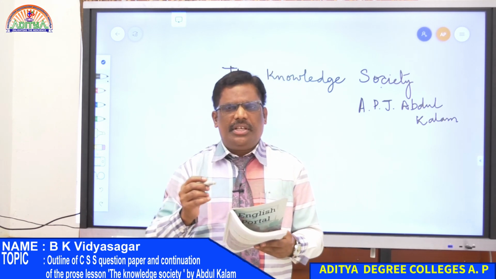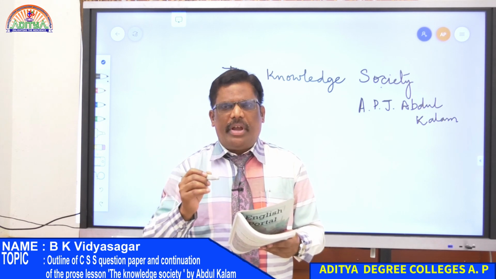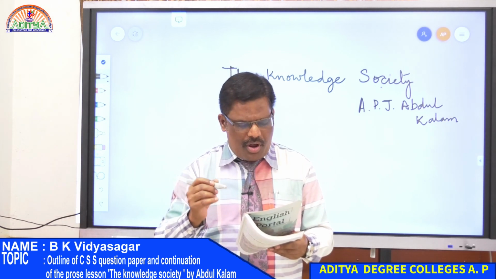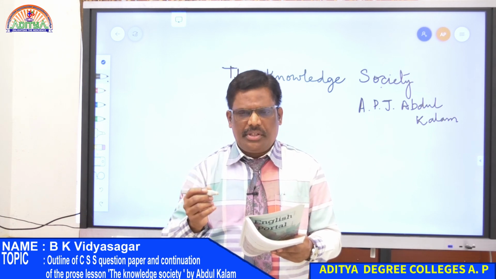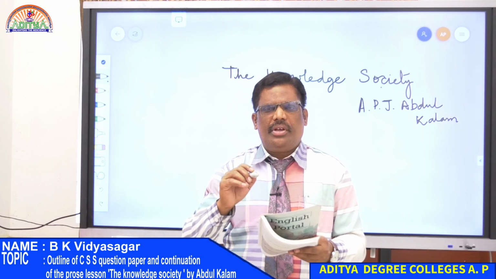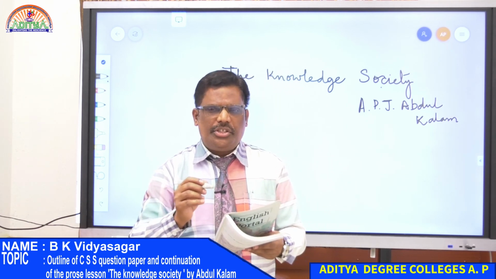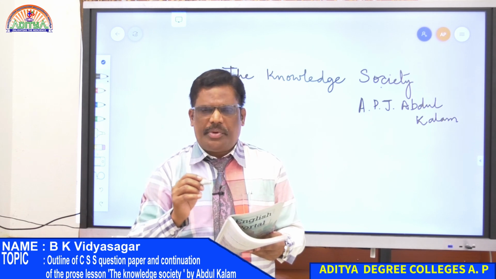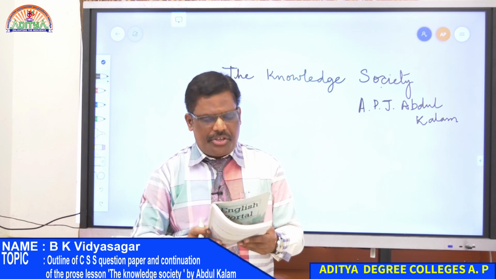So a society which has knowledge, right, will automatically be transformed into a new society. There should be some change. Knowledge should make you a different person, a changed personality. You have to become a changed person. It will make you, right?